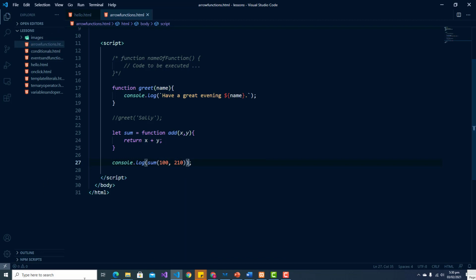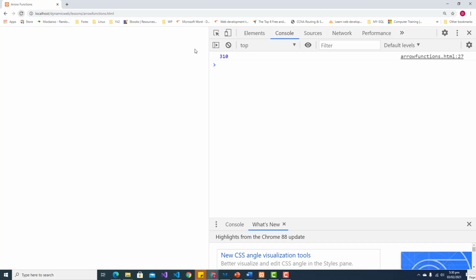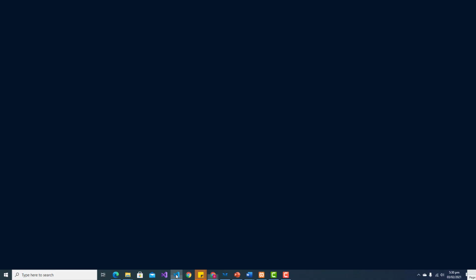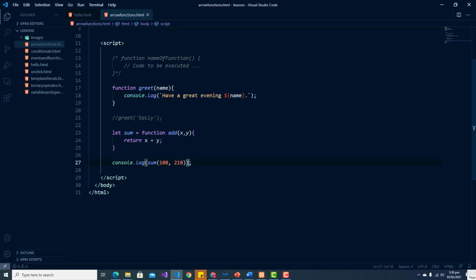All right, so let us save this, and we should still have a function that adds the two numbers for us. So that is known as a function expression, where we can set a function equal to a variable. So now that we have looked at how to define functions using the function keyword, ES6 JavaScript comes with a newer and more concise method of defining a function known as arrow function expressions, right?